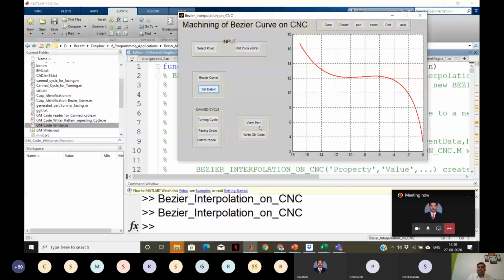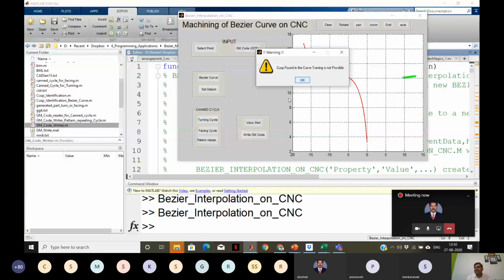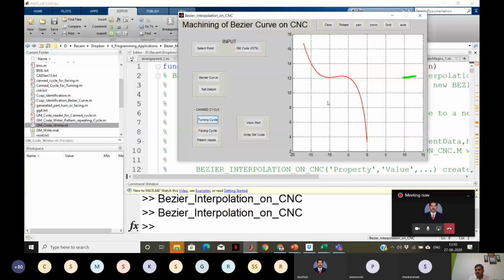The moment I run the turning cycle, see, cusp found. The curve turning is not possible. This is the portion where the cusp is found, right here. So this is the computational intelligence it has to provide. This kind of computational intelligence is required, right?